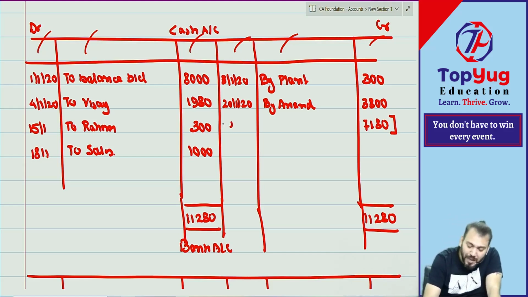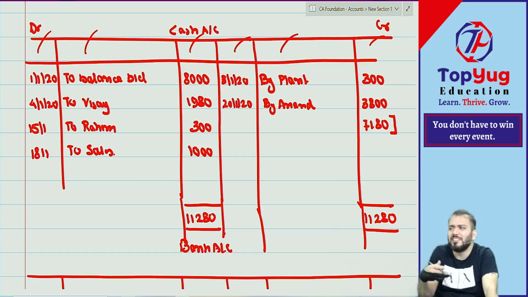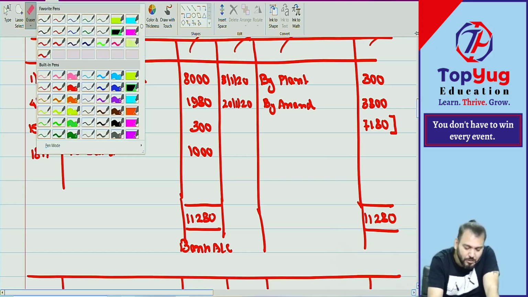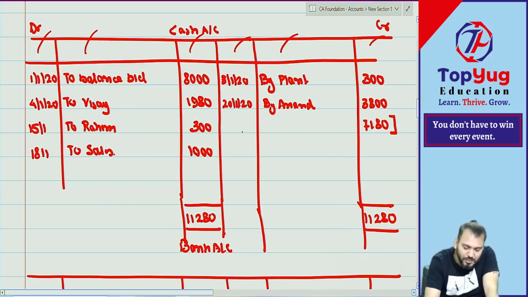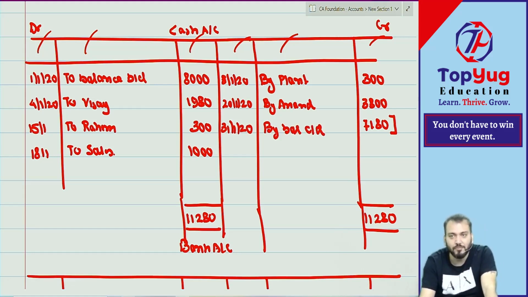We do balancing at the end of each month or at the end of the year. Because normally we do accounting on a monthly basis also, in one book for one month. So we can do balancing each month also. What is the last date of this month? 31st Jan 2020. We write by balance carried down. Understood?